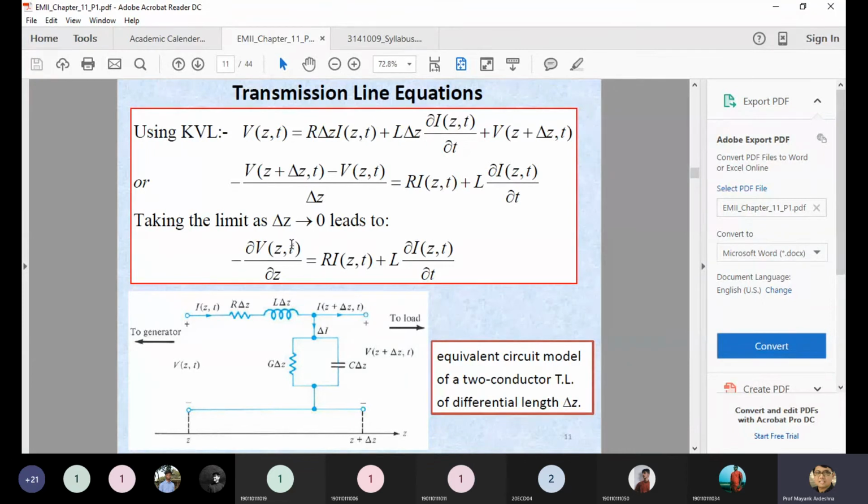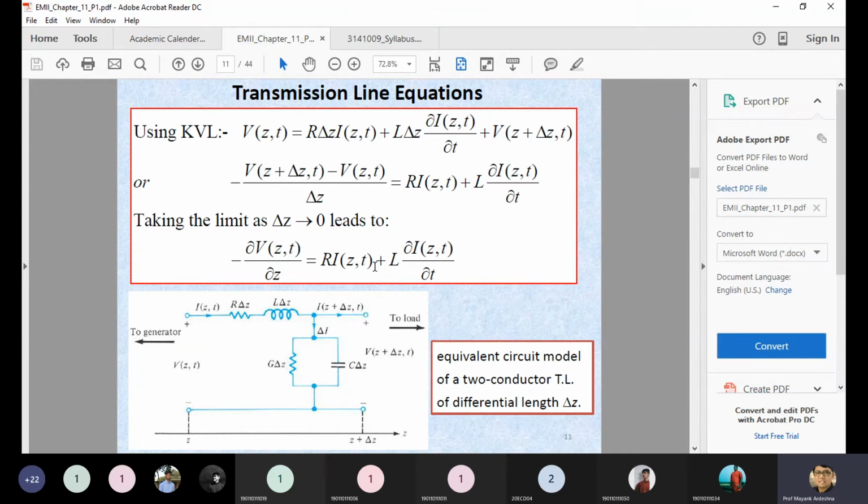Now finally you are getting this equation which is mentioned on your screen, del V(z,t) divided by del Z equal to Ri plus L del I upon del T. I'm not speaking of this always as the notation. Notation means the function of I and V, because we assume I and V are functions of Z and T, where Z is the direction of propagation and T is nothing but time.